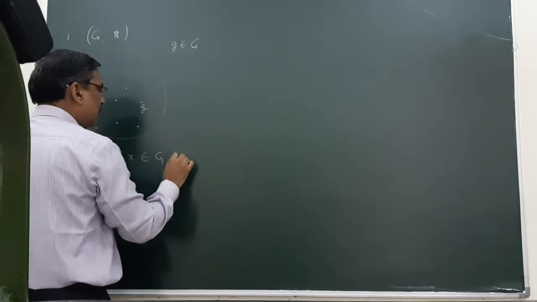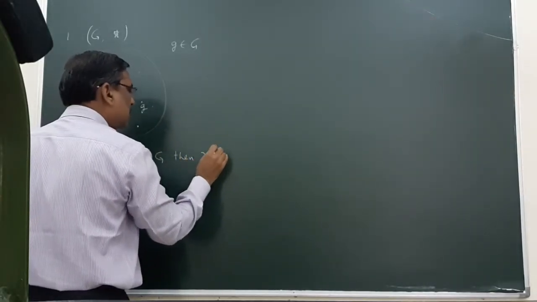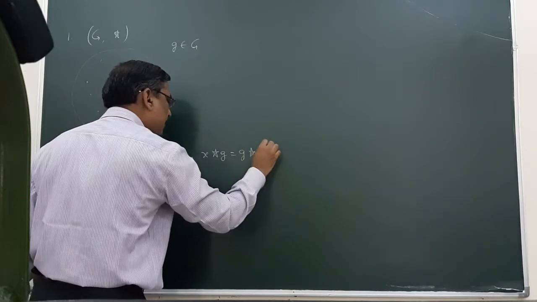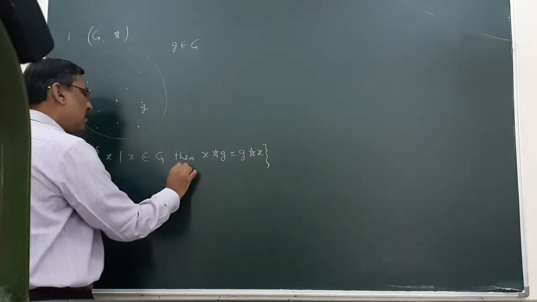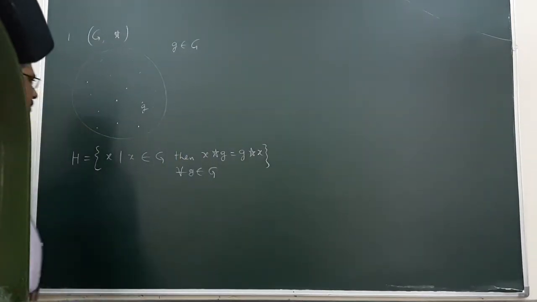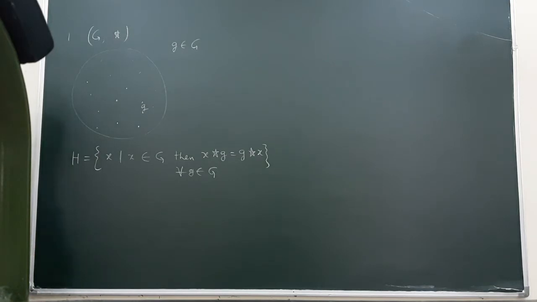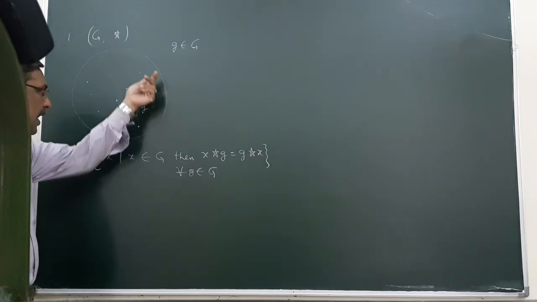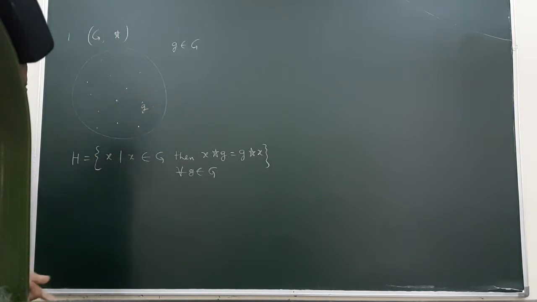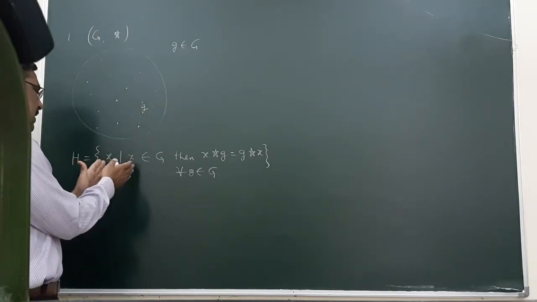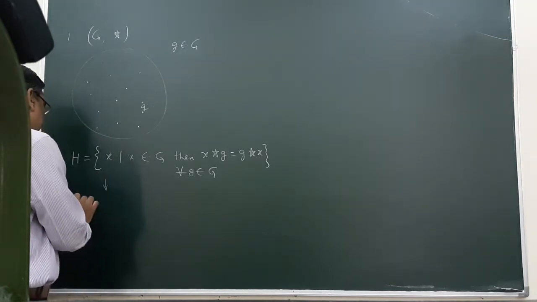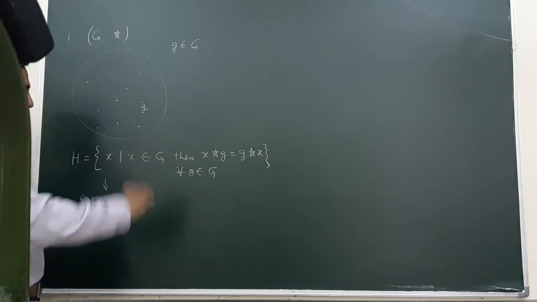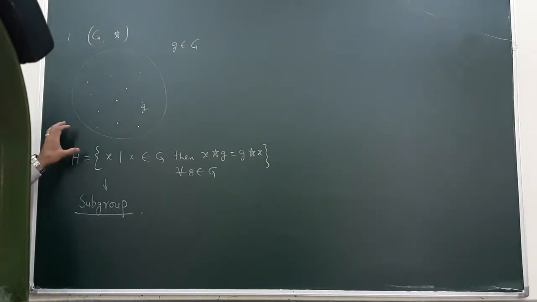Then xg is gx for all g belongs to G. Means we have a set H whose elements commute with each and every element of G. This set will be a subgroup, we need to prove it, and this subgroup is known as the center of the group.